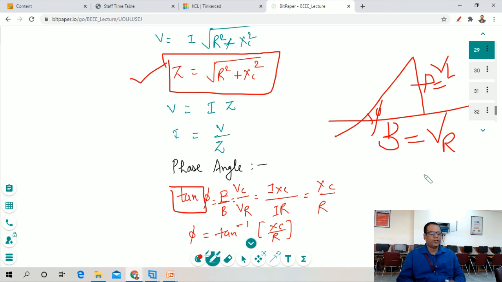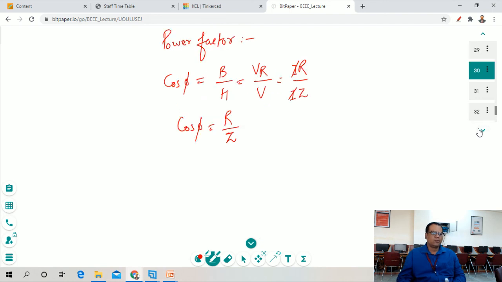Okay, if we take the tan to the right hand side, we can see that phi becomes tan inverse of XC upon R. Now move ahead for power factor.